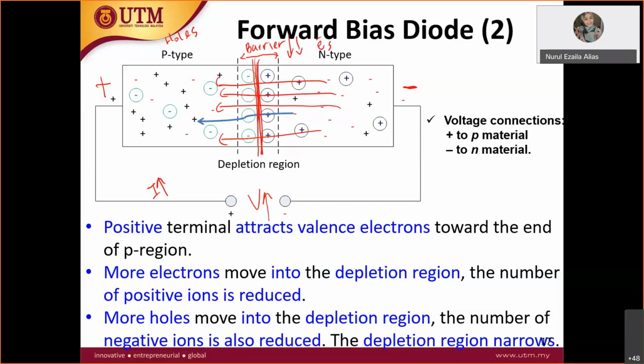Since there is a very small barrier, everyone can pass through: the hole can pass through the barrier and the electron can pass through the barrier. It becomes very, very small, almost no barrier, and this is forward bias. Forward bias means electrons can pass through and you can measure the current. So the resistivity here becomes very, very small, and current can pass through. This is what happens in a forward bias diode.